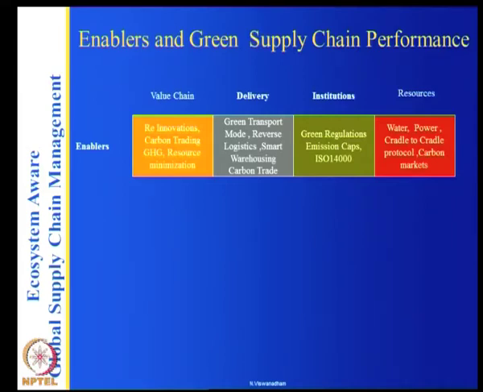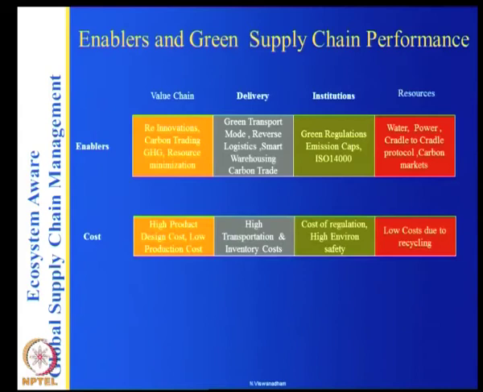Now, your value chain is the one that uses the resources. So it has to use resource minimization without polluting, and it is the one that produces the GHG gases, so it has to minimize the GHG gases. And once the product is disposed of, it should have the facilities for re-innovation. So once you have all these enablers, if you want, you can add some more. Then what happens to the cost? So the cost is high product design cost, low production cost.